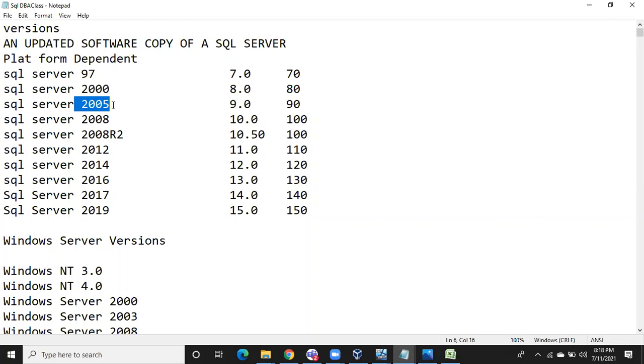So we have SQL Server, but forget about the 97. It was not famous, you can leave it. If anyone asks on what versions of SQL Server you worked, you can say from SQL Server 2000. SQL Server 2000 is almost 21 years old, right? Now it is 2021, and it was released in the year 2000. Most of the companies won't use SQL Server 2000, right? So Microsoft also doesn't support 2000.